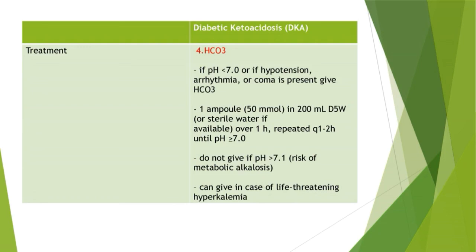Bicarbonate therapy in DKA. If pH is less than 7, or if hypotension, arrhythmia or coma is present, give bicarbonate. One ampule contains 50 millimole in 200 ml dextrose 5% solution or sterile water if available, over 1 hour. Repeat every 1 to 2 hours until pH is greater than or equal to 7. Do not give if pH is greater than 7, as there is risk of metabolic alkalosis. Can give in case of life-threatening hyperkalemia.